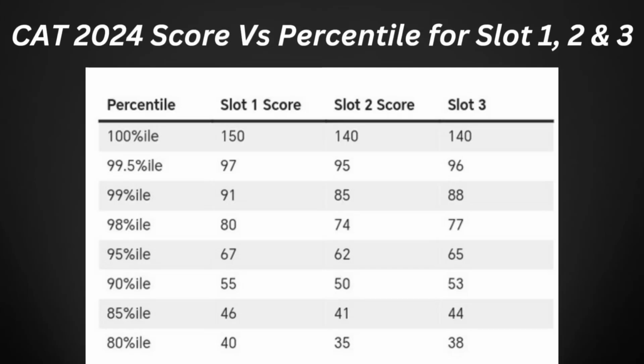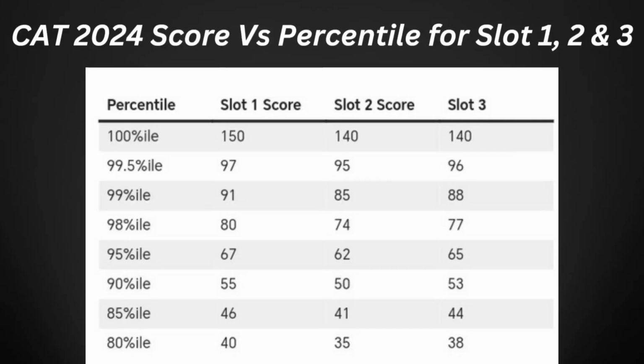Then if we consider the overall scores for the slot 3 CAT 2024 entrance examination, if your score is 140, we can expect a percentile of up to 100. If it is 96, it can be expected as 99.5 percentile. If your CAT score is 88, it can be expected as 99 percentile. If it is 77, it can be expected as 98 percentile. If your CAT score is 65, it can be expected as 95 percentile.